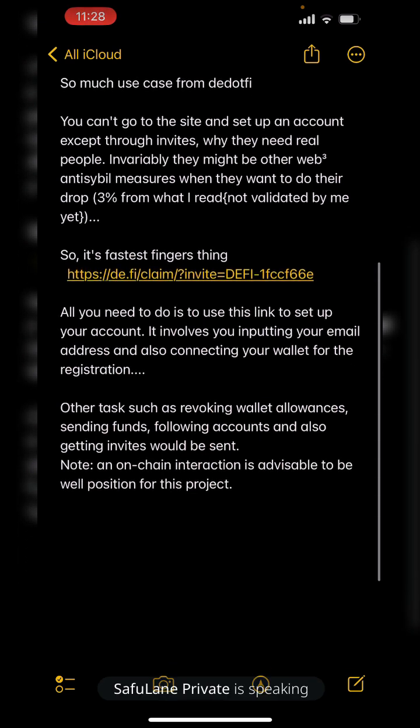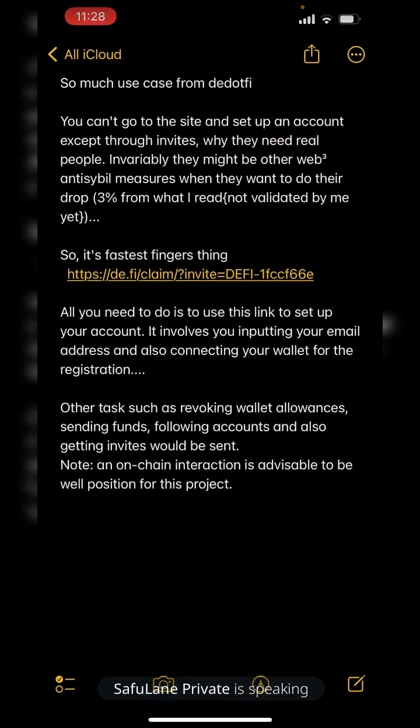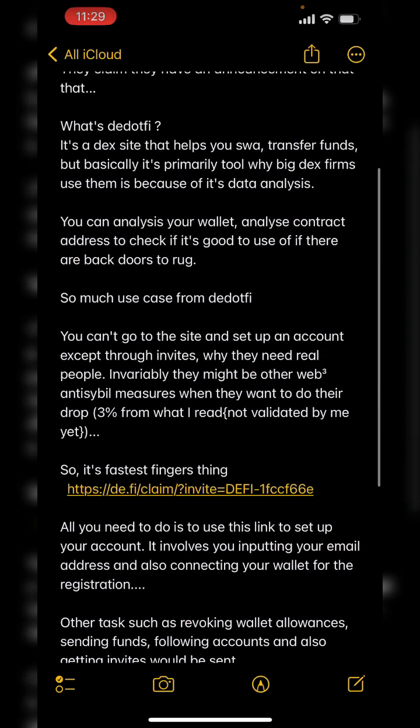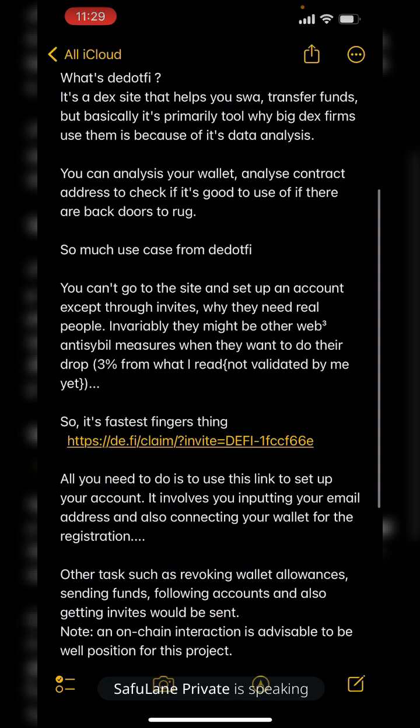Okay, it's a good one. And also, I need to input my email address and connect my wallet to complete the registration. Revoking wallet address, funding accounts will be sent. Okay, on-chain interaction is advisable to be well positioned for this project. I think their task is a little bit much, but we're going to be checking it out.